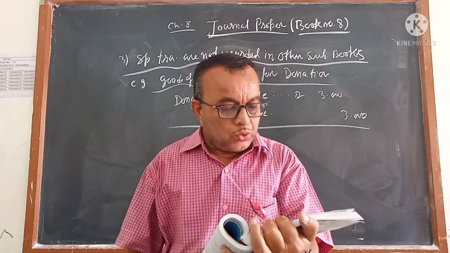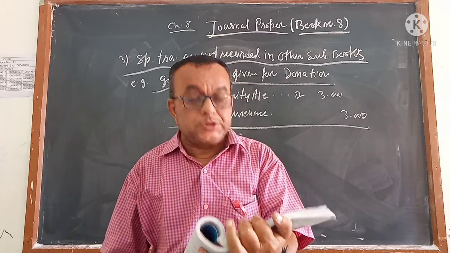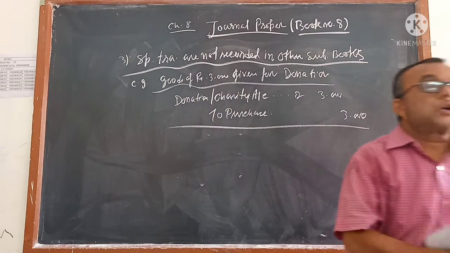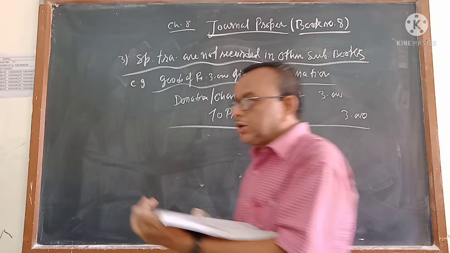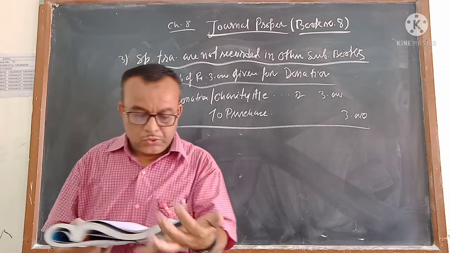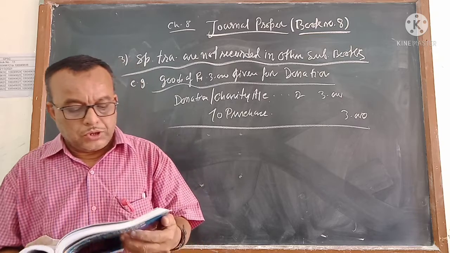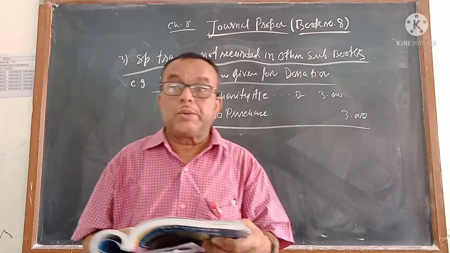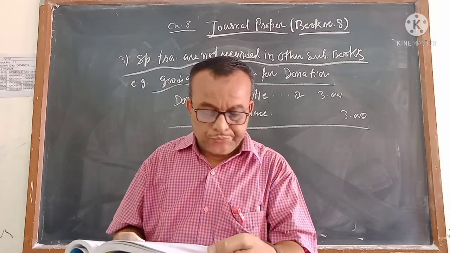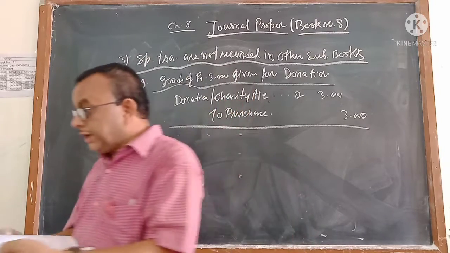Number 3, took goods 2,500 from business for personal use. If you are taking the goods from the business for personal use के लिए आप goods ले रहे हैं, that will also go to the book number 8. Goods you have taken for personal use, that will go to the book number 8.